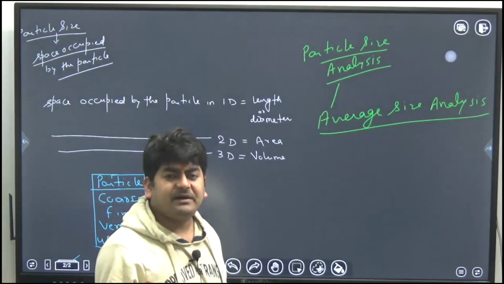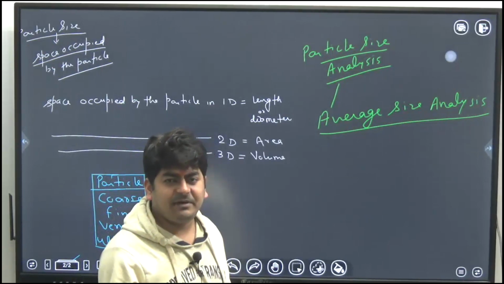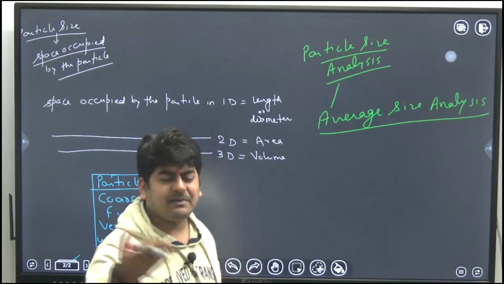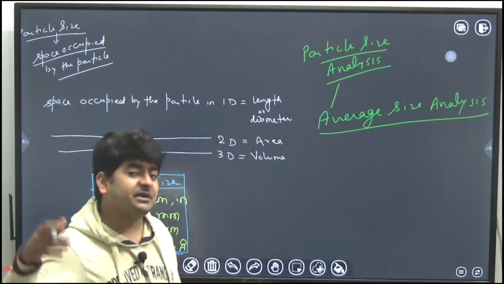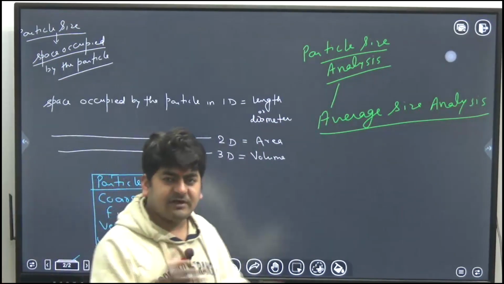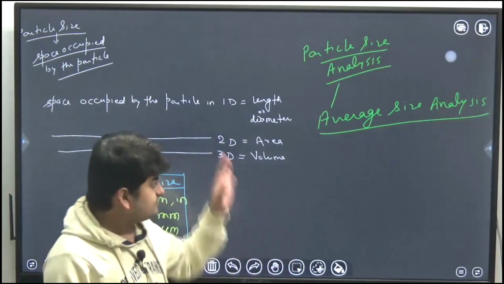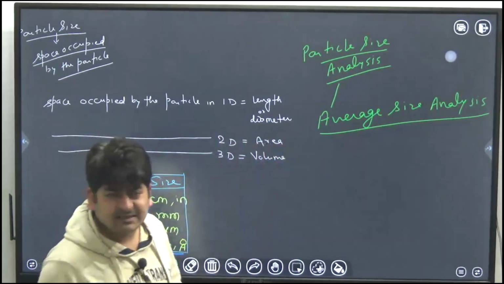Like some particles have diameter of 1 centimeter, some about 0.7 centimeters, some about 1.3 centimeters, so the deviation is not large. So we can use the average size analysis.